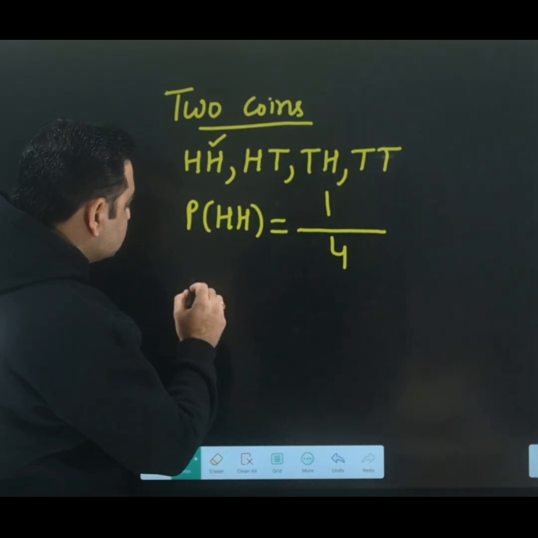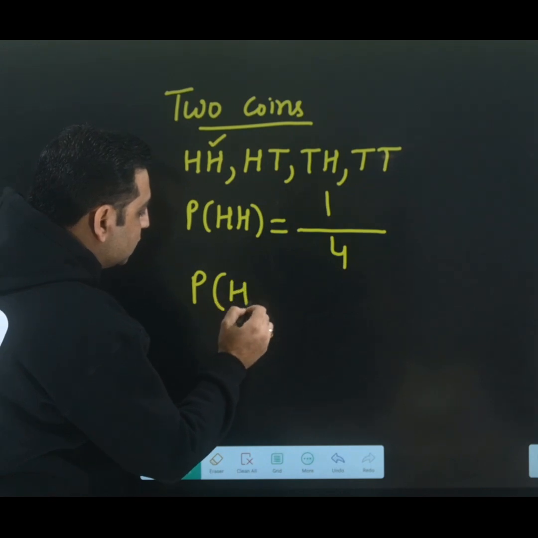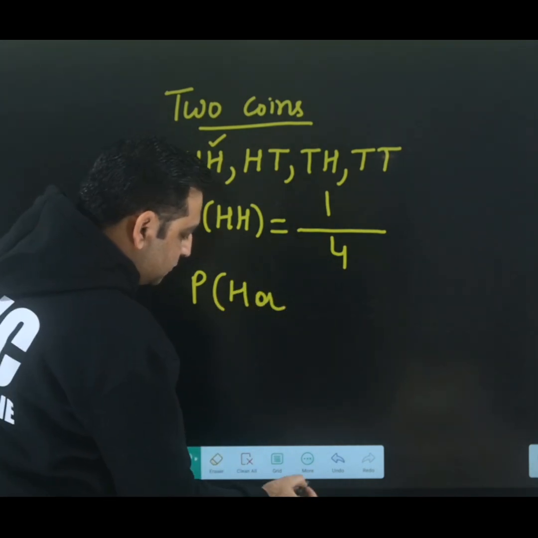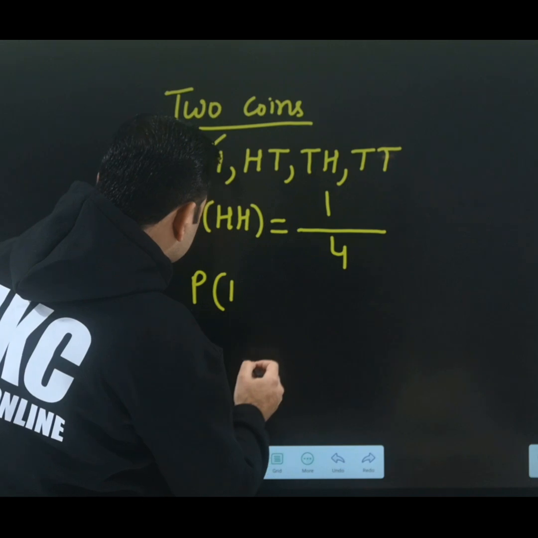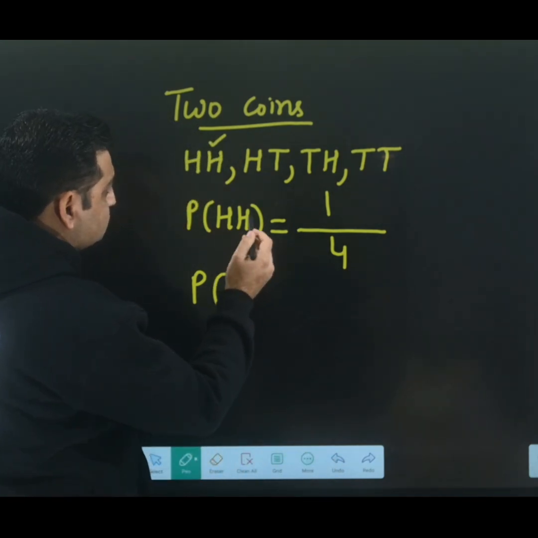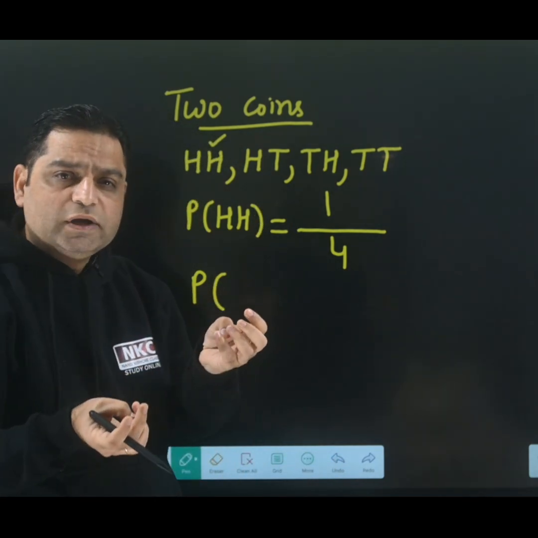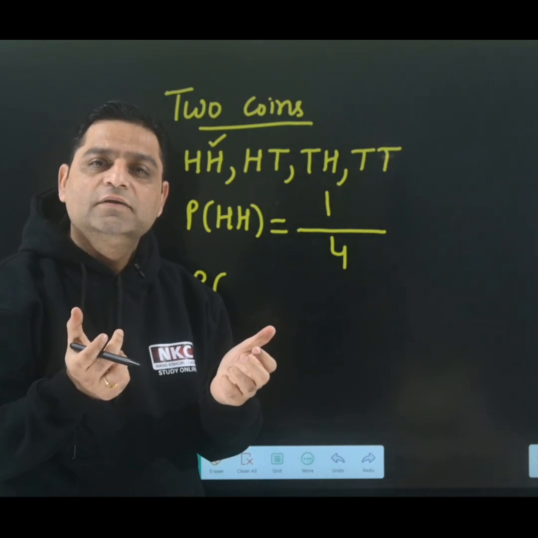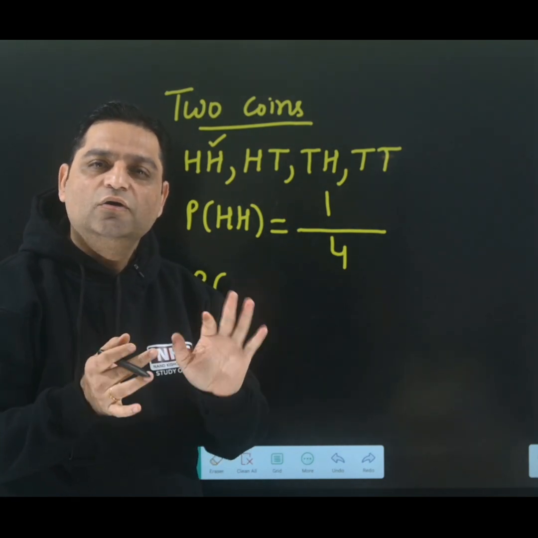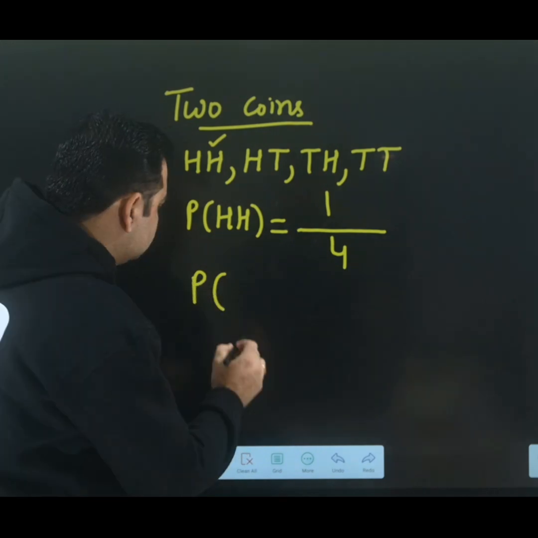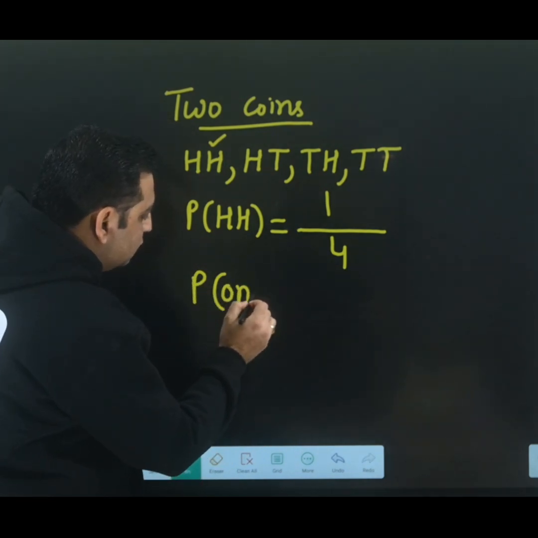And if we get a question on the probability of head or tail, just a minute. Let's suppose we get a question: if two coins are tossed together, what is the probability of one head and one tail?